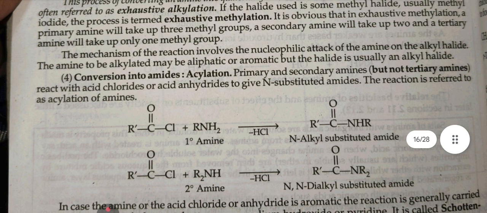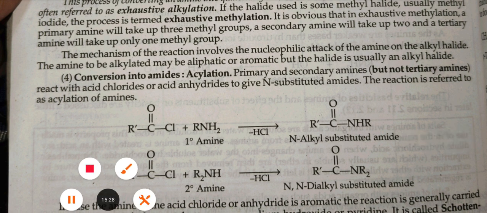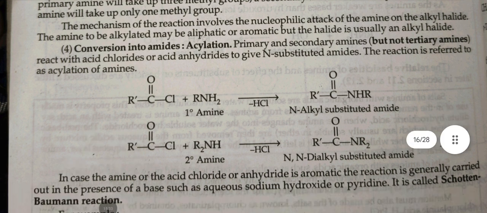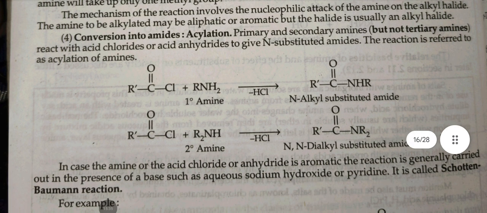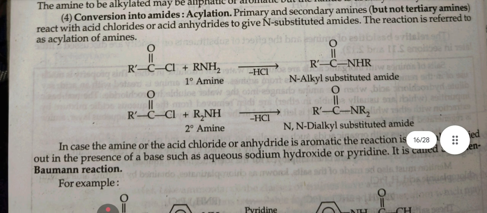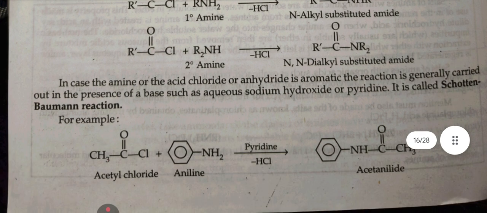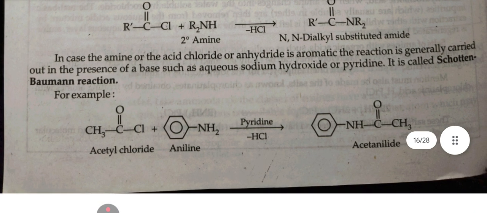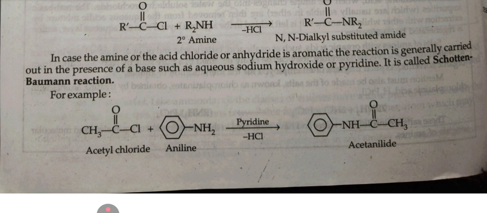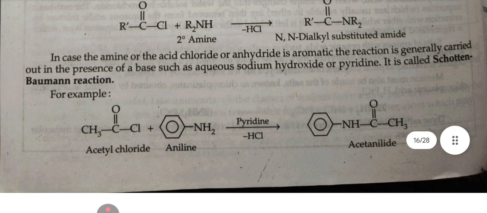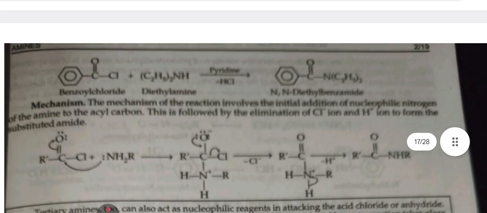Fourth, acylation. Primary and secondary amines, but not tertiary amines, react with acid chlorides or acid anhydrides to give substituted amides. The reaction is referred to as acylation of amines. In case the amine or the acid chloride or anhydride is aromatic, the reaction is generally carried out in the presence of a base such as aqueous sodium hydroxide or pyridine. It is called the Schotten-Baumann reaction.